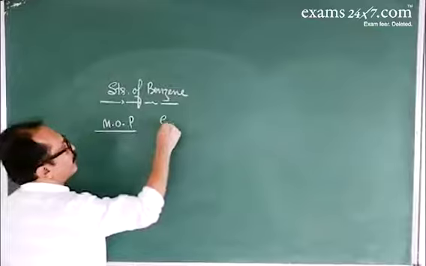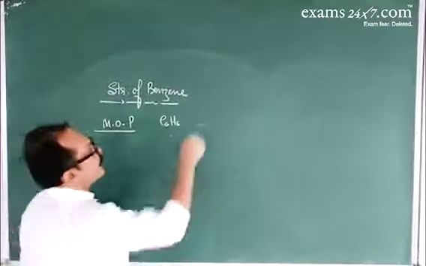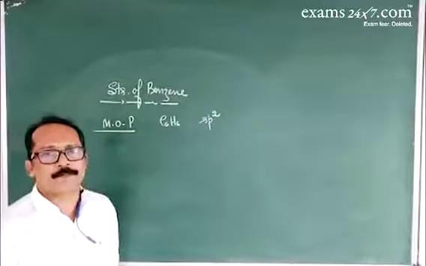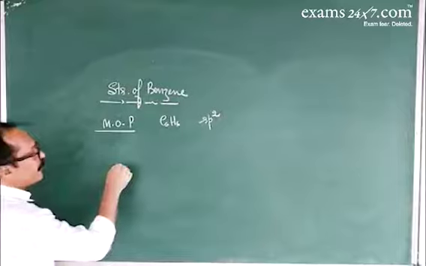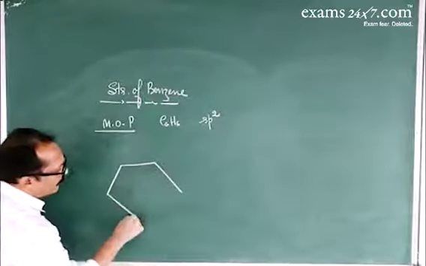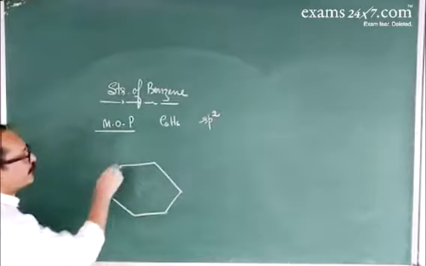So the molecular formula of benzene is C6H6. All 6 carbon atoms undergo sp2 hybridization. As a result of sp2 hybridization, 3 hybrid orbitals are formed, and these 3 hybrid orbitals are directed towards 3 corners with a bond angle of 120 degrees.